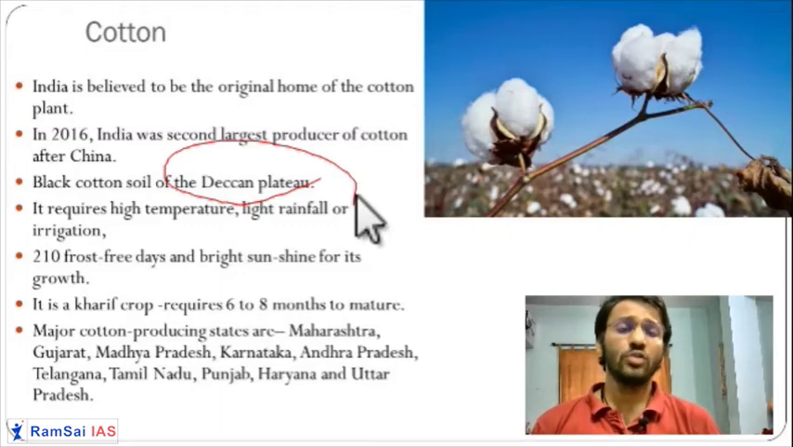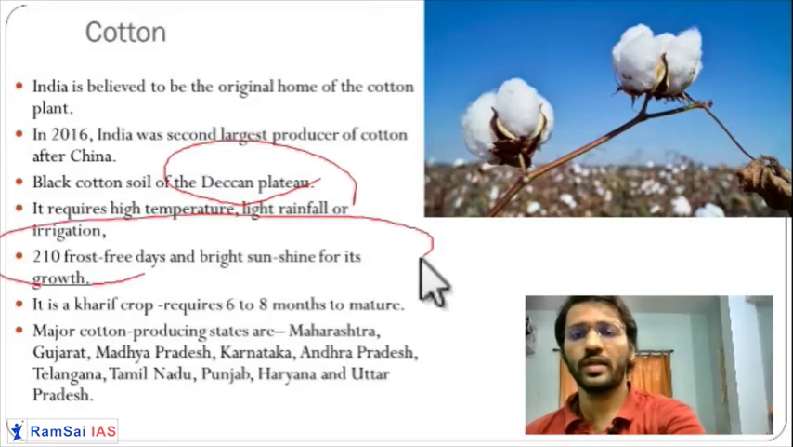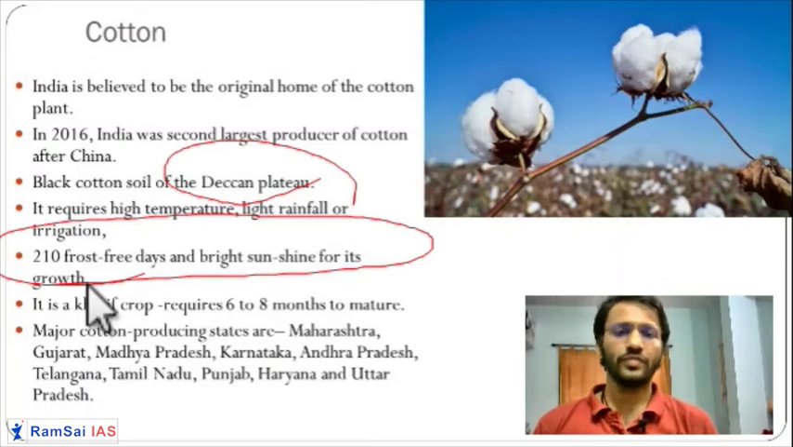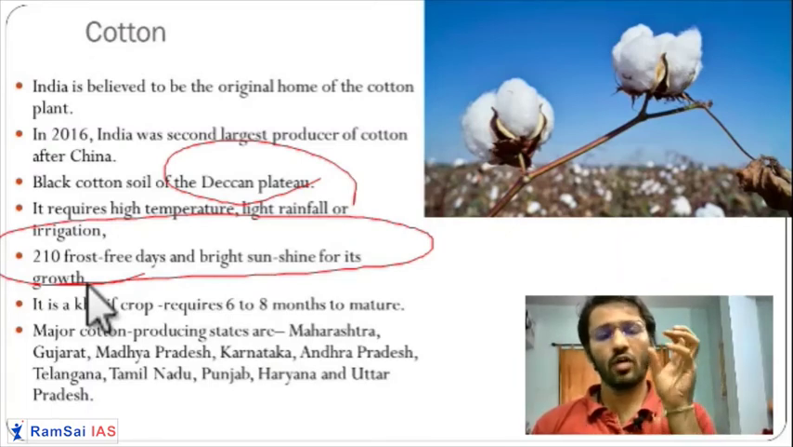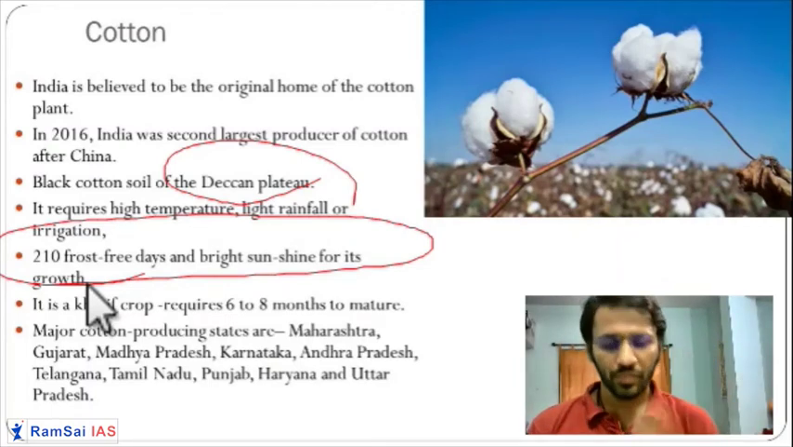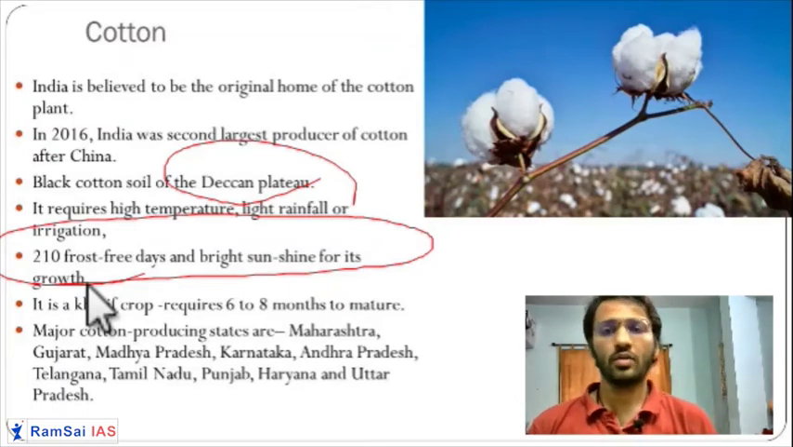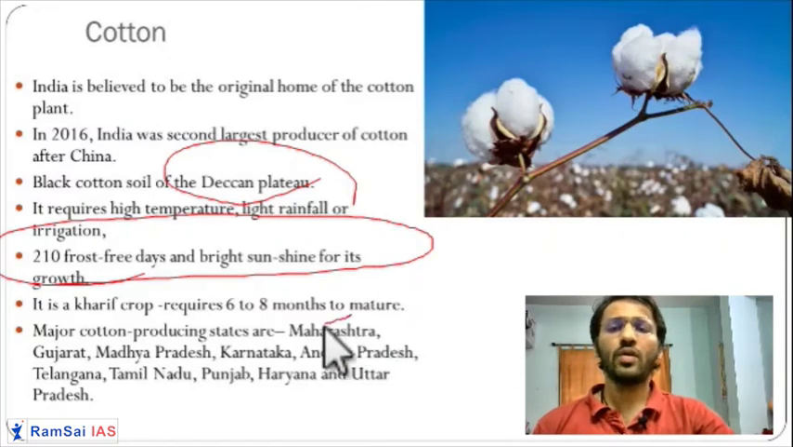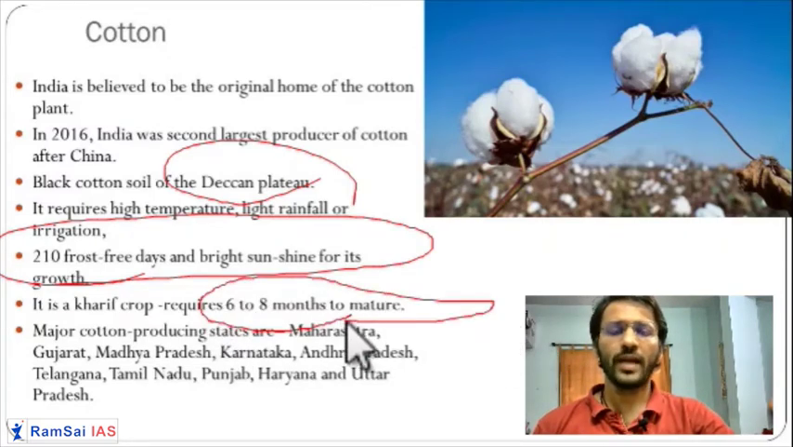But once it is grown, once it has the cotton bolls, then it requires a frost-free atmosphere. If there is rainfall or frost, then pink bollworm will start affecting the cotton crops. So that's why it requires 210 frost-free days. It also takes a longer period of time to mature than other crops. But once it's matured, each and every part of this crop is utilized. That's why it's a highly beneficial crop.